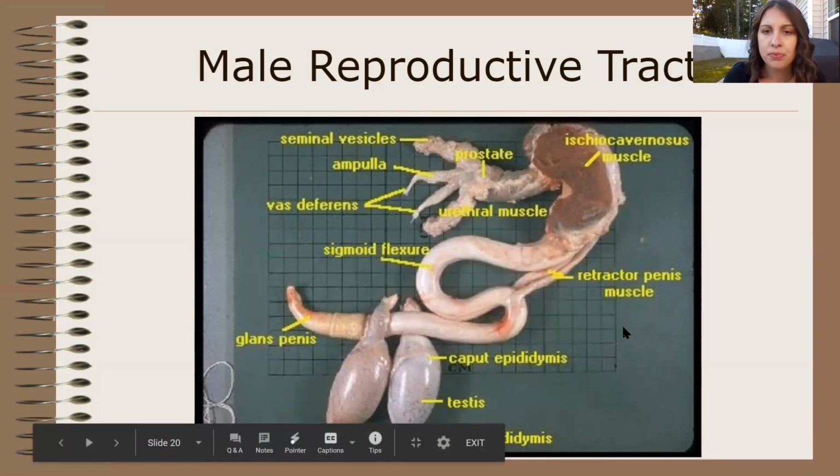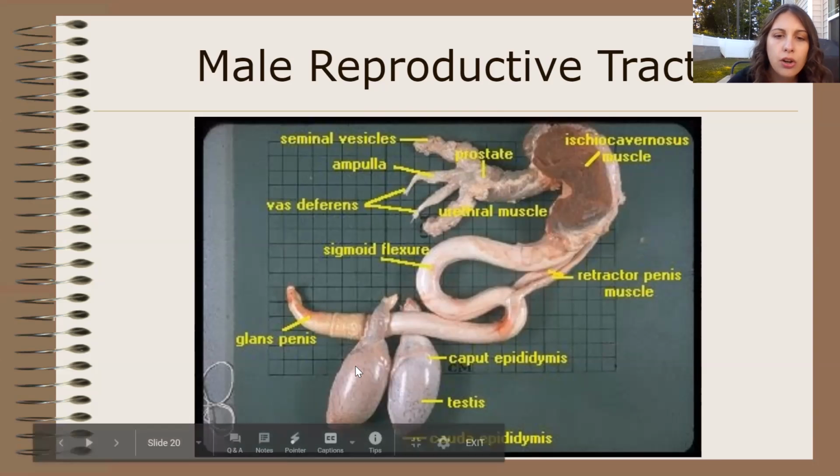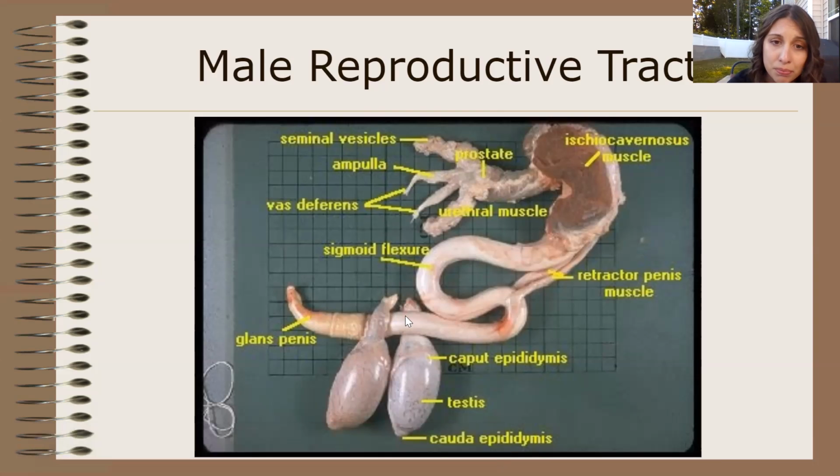The sperm would end up traveling on through. Here we've got an accessory gland. You've got the seminal vesicles. You've got the prostate gland. So the testicles would probably be right about here. They've been removed, but the testicles would probably be right about here.